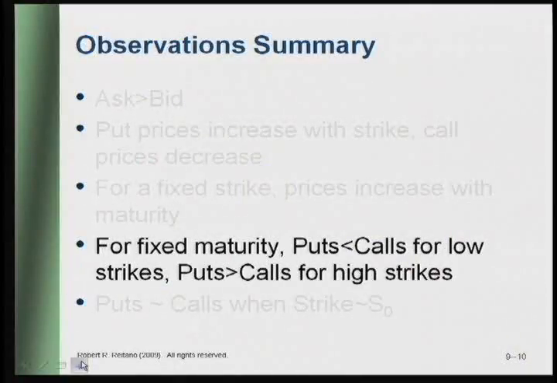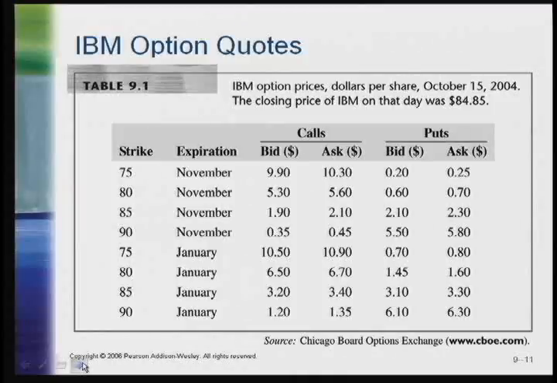Next observation is that if we fix maturity now, puts are less than calls in price if we look at low strike prices, but when we look at high strike prices, puts have more value than calls. So let's see that. If we compare put and call prices, you'll notice that at a low strike of 75, the put price of 20 is less than the call price. But if we jump up to a high strike, 90 say, now the call is 35 and the put is 550. You see a crossover so that as strikes increase, we see the call price decreasing, we see the put price increasing.